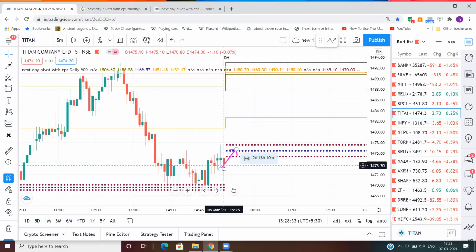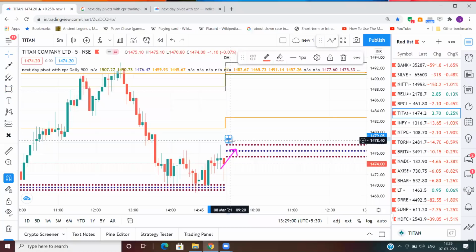Now we have to wait for Monday for Titan to give us an opening. If it opens below the CPR, it will be dismissing the bias made by the CPR of bullishness. But if it opens above this or goes above this CPR and opens somewhere here, it will make it bullish. And then we can look for a buy side trade, right?